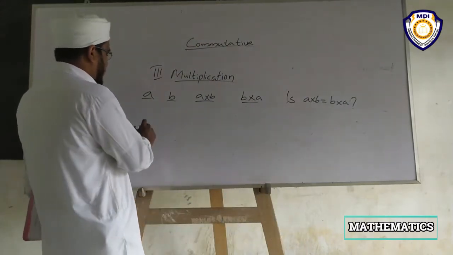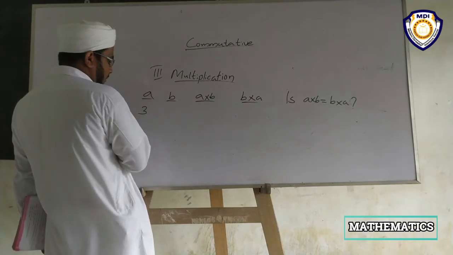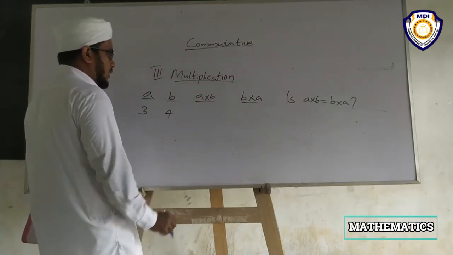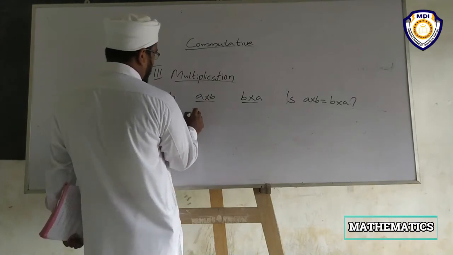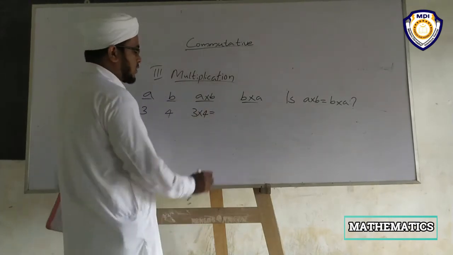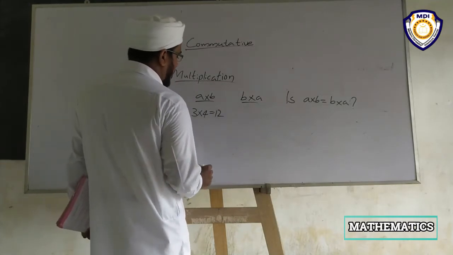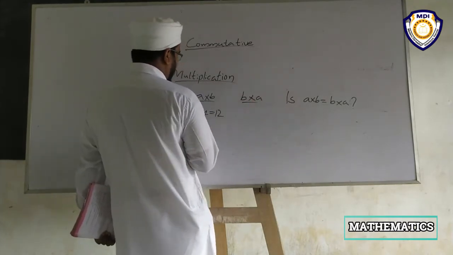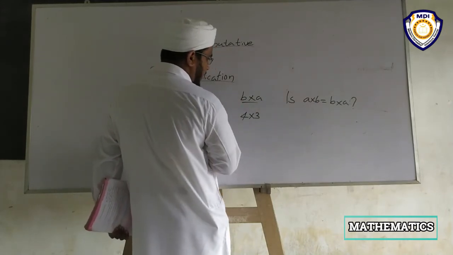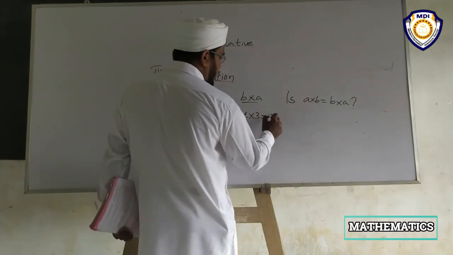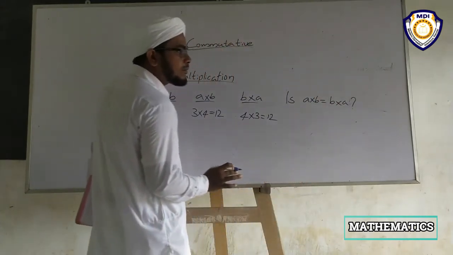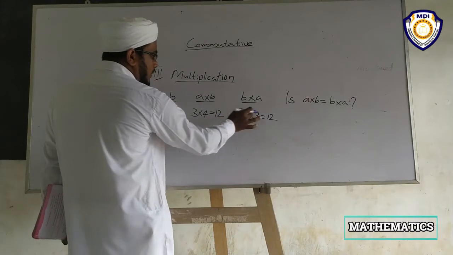Let us take a simple example, 3, 4. Then a into b means 3 into 4 is equal to 12. Then b into a means 4 into 3 is equal to 12. Is a into b equal to b into a? Sure. Here 12, here 12.